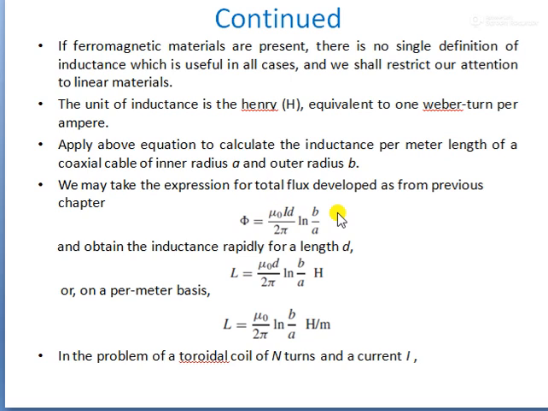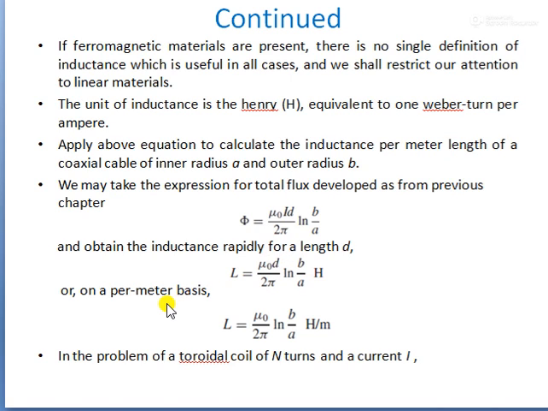Now, as we have phi, what is L? L is the inductance, the total flux linkage divided by the total current. So this is divided by I, and I will get cancelled. It is mu naught d by 2 pi log of b by a, where d is the distance along the coaxial line, z equal to 0 to d.